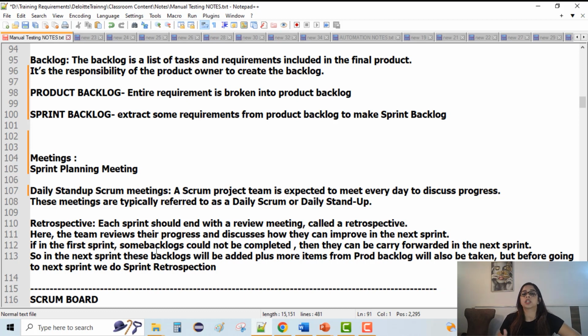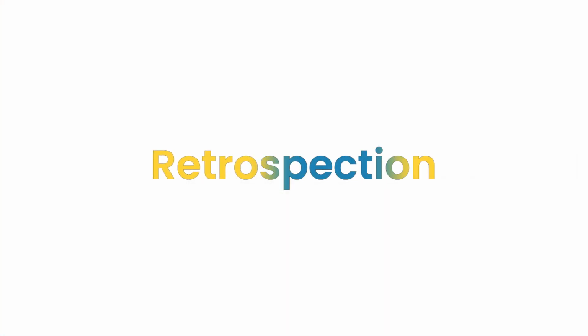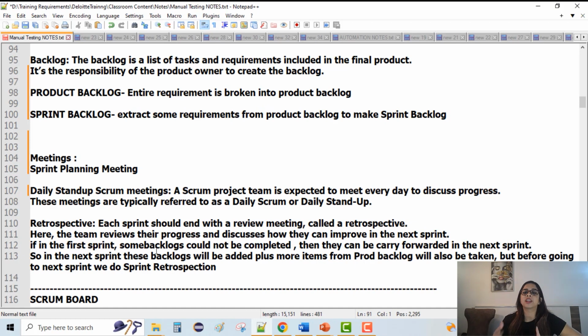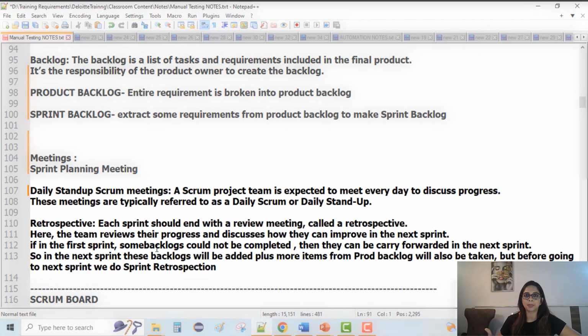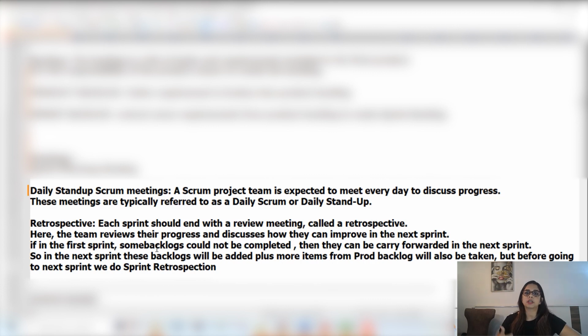The third meeting which happens in Agile is retrospection. Now the word retrospection comes from 2 words, retro and inspection. Retro means old, inspection is to find out. So we are basically retracting back, we are finding out what happened in the last sprint. Now it's very important to learn from our previous work so that we can make our future work better.